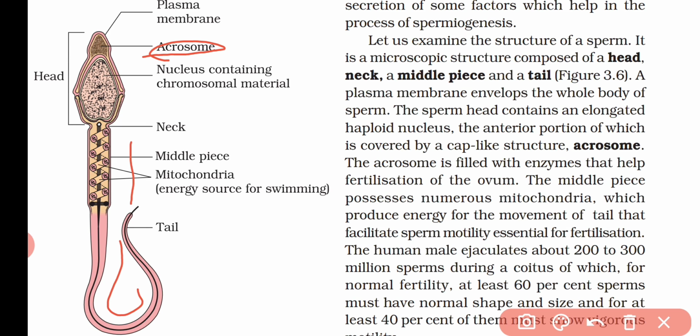Now a human male ejaculates about 200 to 300 million sperms during a coitus, of which for normal fertility at least 60% of sperm must have the normal shape and size, and at least 40% of them must show vigorous motility. That means at the time of coitus, 200 to 300 million sperms are released at a time, and out of that 60% should be of normal shape and size for fertility, and out of them at least 40% are showing vigorous motility.